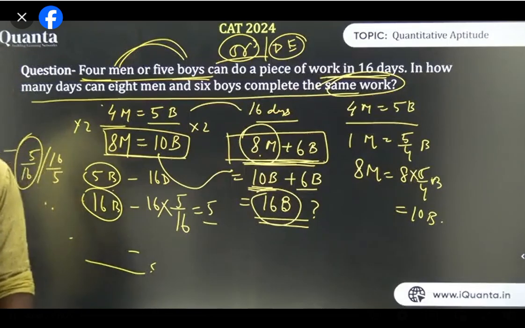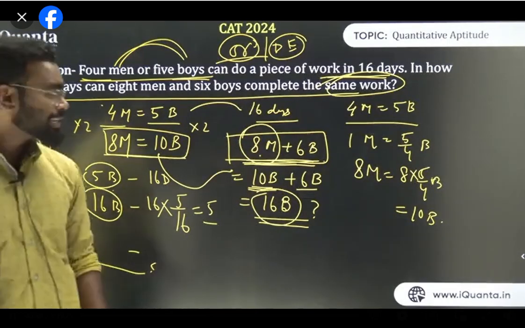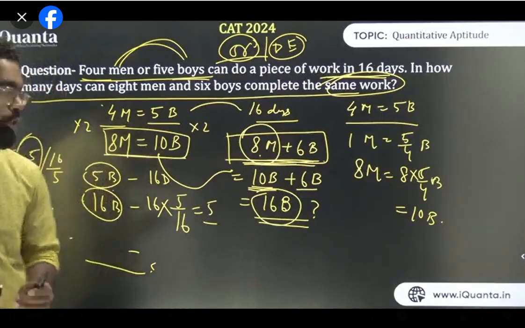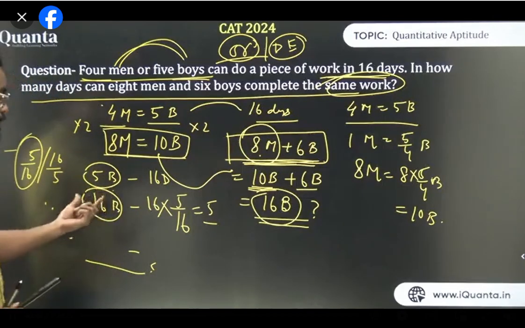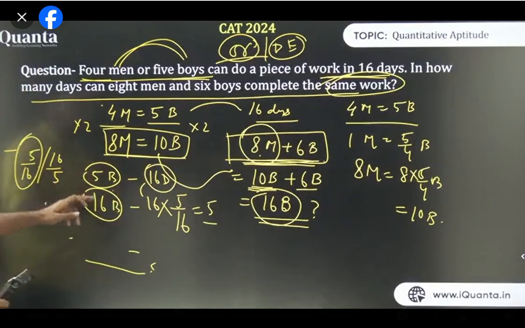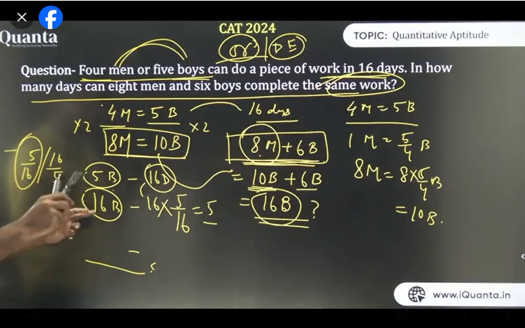If you use the shortcut, it is much faster. Trust me on this. That's why I'm giving so much emphasis on this kind of question. I'm repeating the shortcut. 5 boys can do it in 16 days. So in how many days will 16 boys do it? Now from this we can make two ratios, 5 upon 16 and 16 upon 5. If the number of men is more, the number of days will be less because they are inversely proportional. So out of 5 upon 16 and 16 upon 5, which one is the smaller ratio?